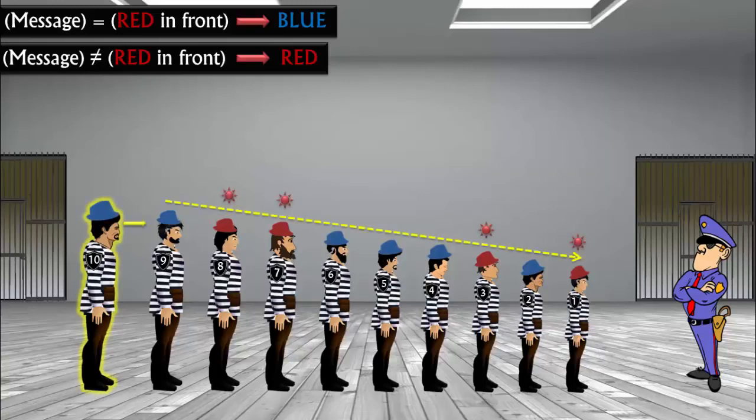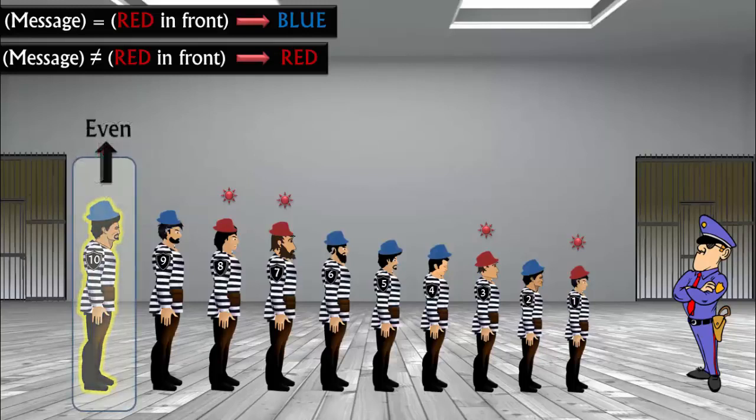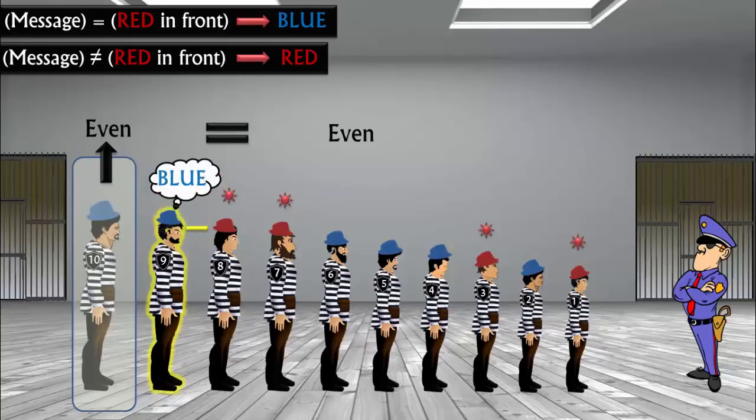Prisoner 10 sees even red count, so he calls out red, and hence the parity of message is even. Prisoner 9 also sees even count of red hats in front of him, which is equal to the parity of the message. Prisoner 9 calls out blue.